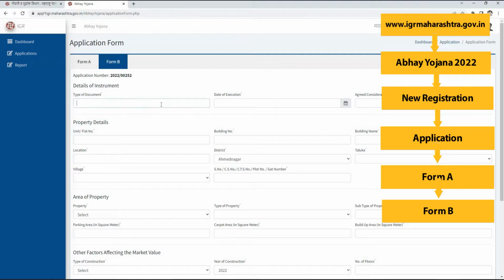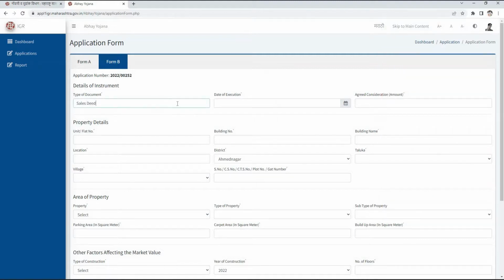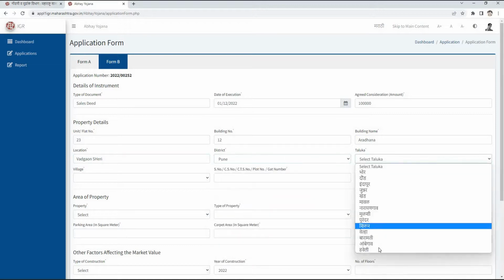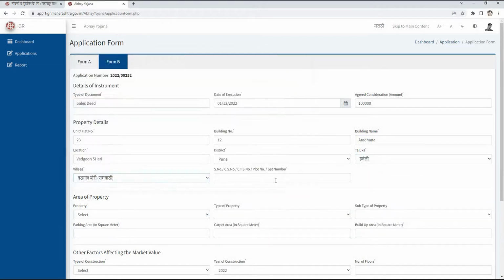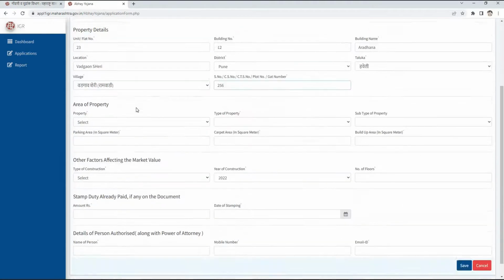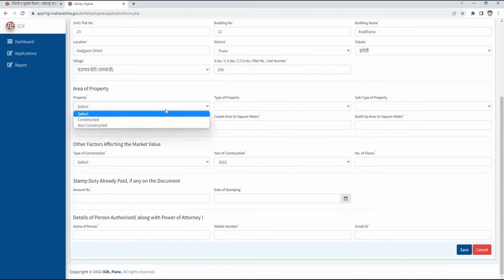Our data is saved and we move to form B. In form B, here we enter the type of document. Select date of execution from calendar and enter consideration amount. Now in property details, we enter unit or flat number, building name and location in the respective field. Then we select district, taluka, village from respective drop-downs. Then here we mention any of survey number, CS number, CTS number, plot number or GUT number. Now in the area of property section, select property type, that is constructed or non-constructed.